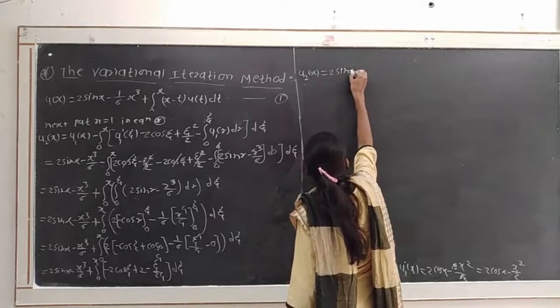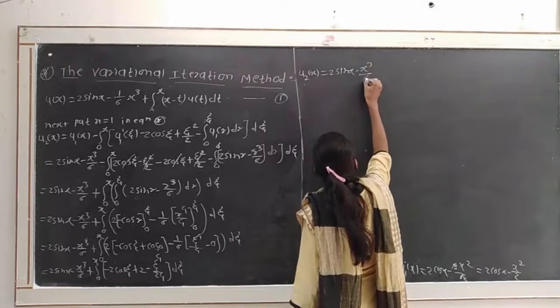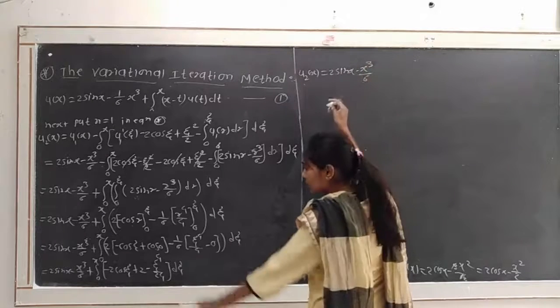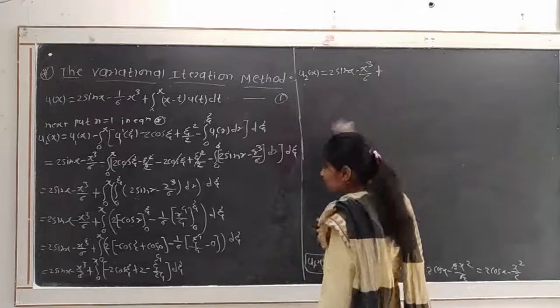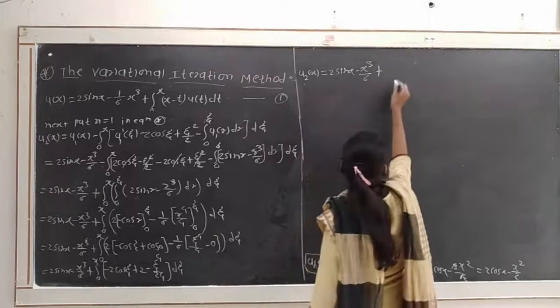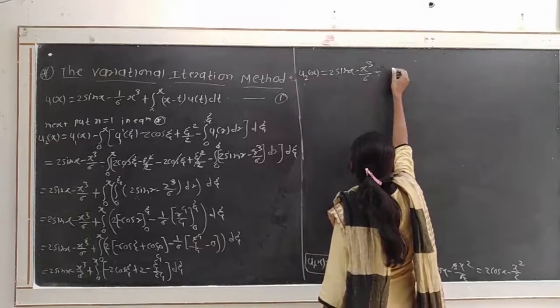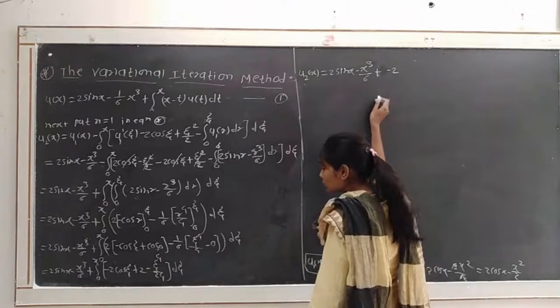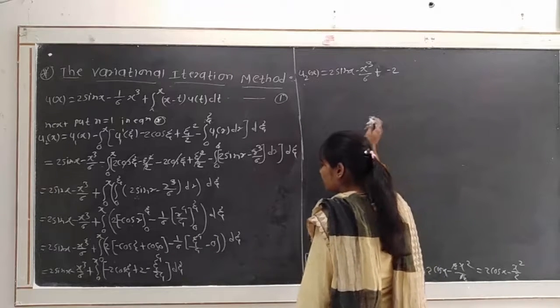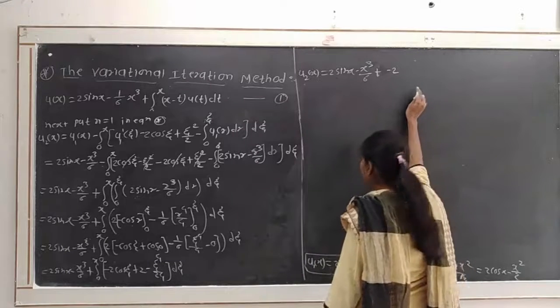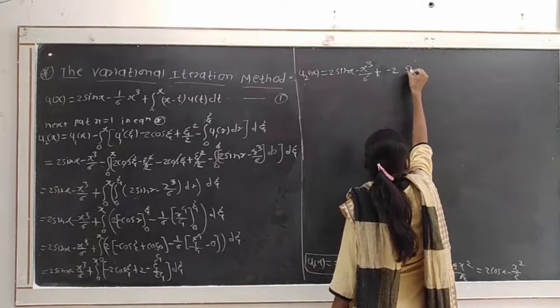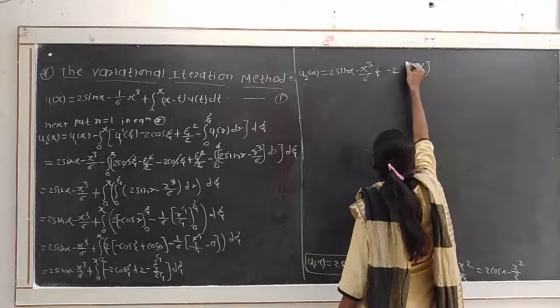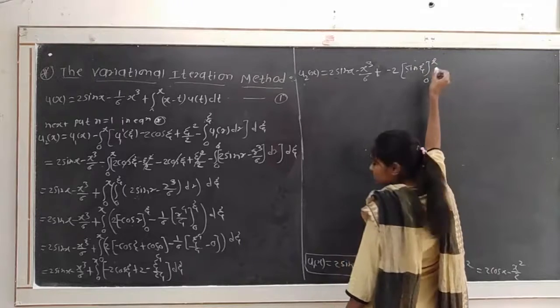So here we have to get u2 of x is equal to 2 sin x minus x cube divided by 6 will be as it is, then plus. Here we take the integration, so plus minus 2 integration of cos ξ, integration of cos ξ will be sin ξ, limits from 0 to x, okay.